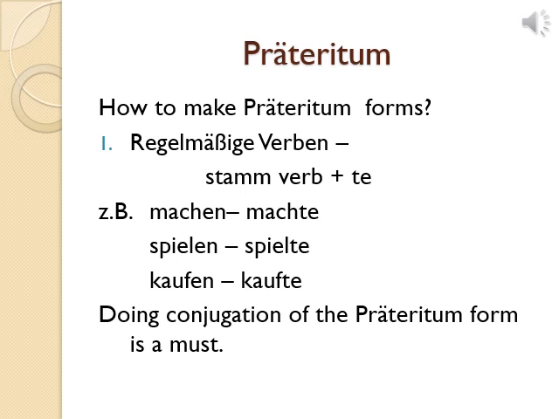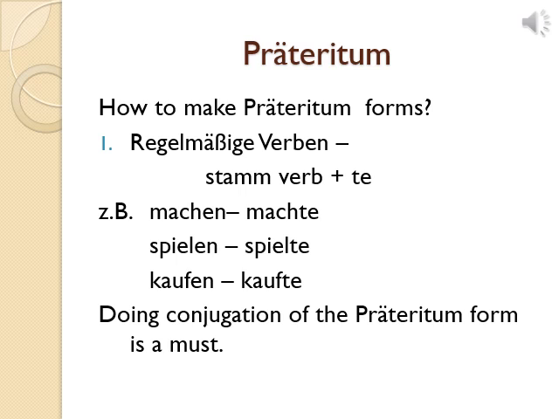Spielen Stammverb is spiel, kaufen Stammverb is kauf. So we remove that en and add te, then it becomes Präteritum form. For example, machen's Präteritum form is machte, spielen Präteritum form is spielte, kaufen Präteritum form is kaufte. So these are the Präteritum forms.